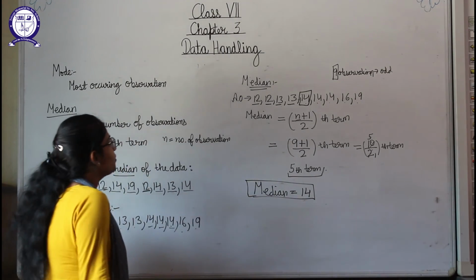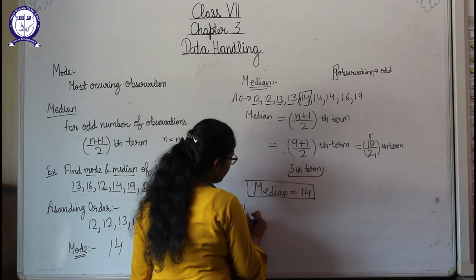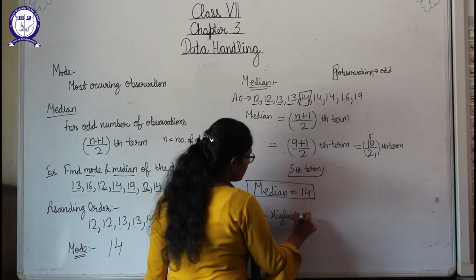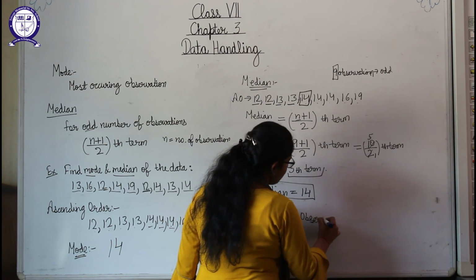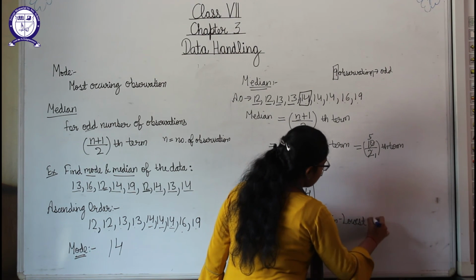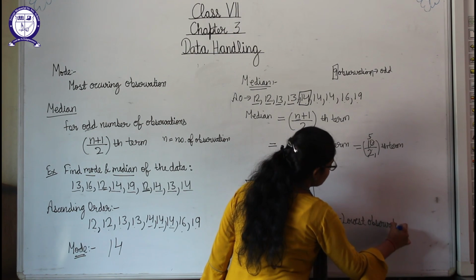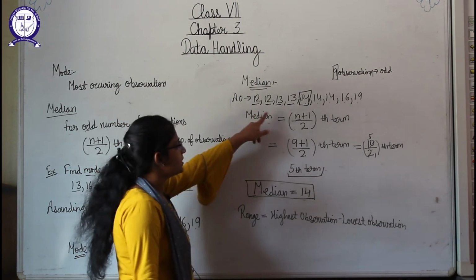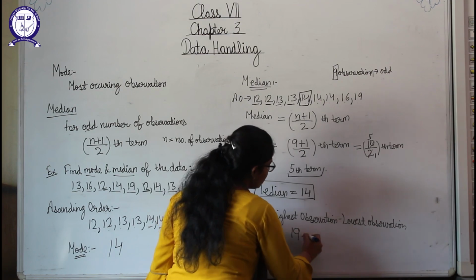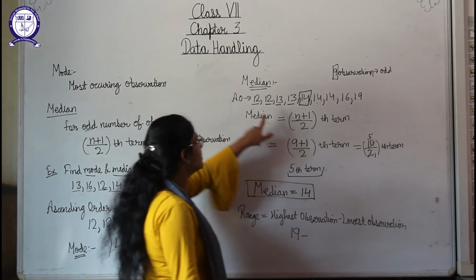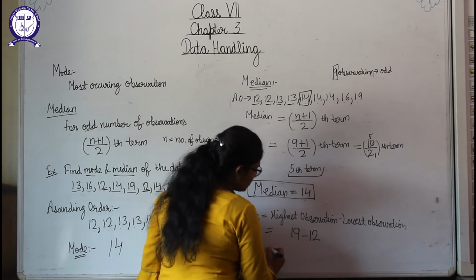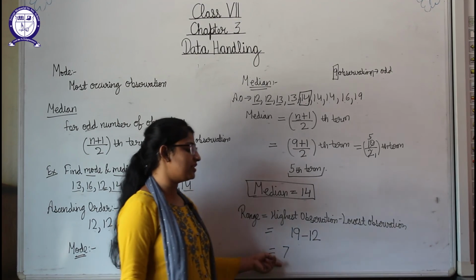Okay, now students, suppose it is asked about range, that tell about the range. So what was range? Range was highest observation minus lowest observation. Okay, so now tell me what is the highest and what is the lowest observation. So here highest observation is equal to, if you check, the highest one is 19. Okay, 19 is the greater one, so 19 is the highest observation, then we have to subtract. And the lowest observation, what is the lowest one? 12. So we will write 12 here. Now 19 minus 12 is 7. So what is the range? 7 is the range here.